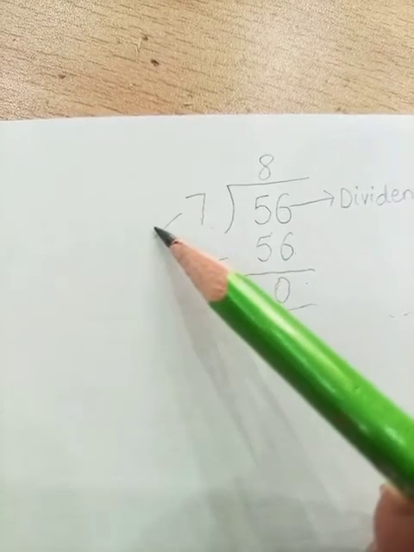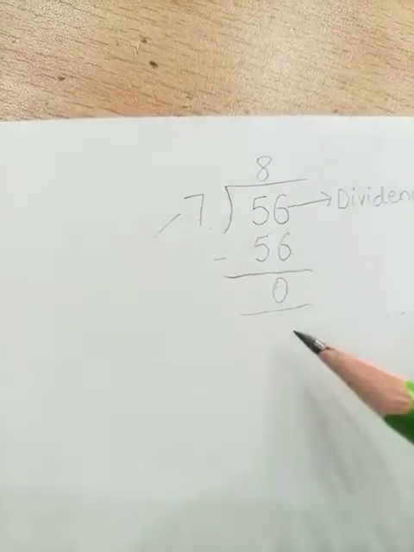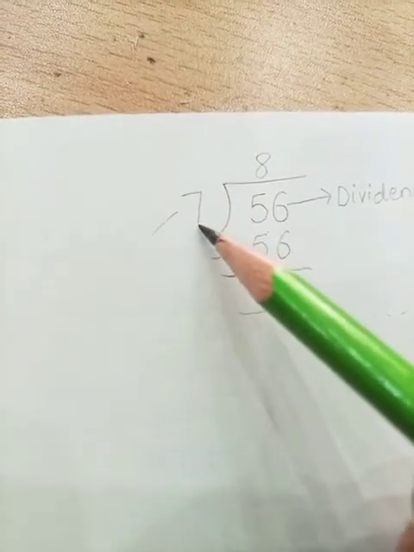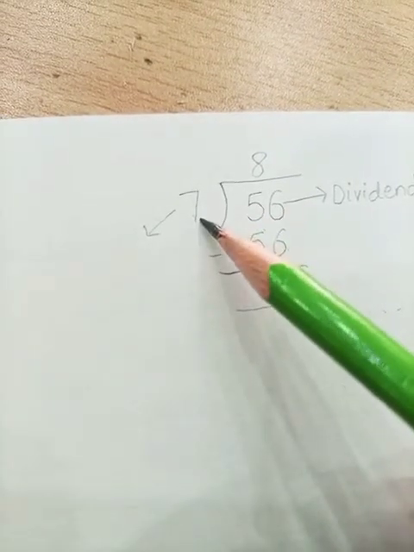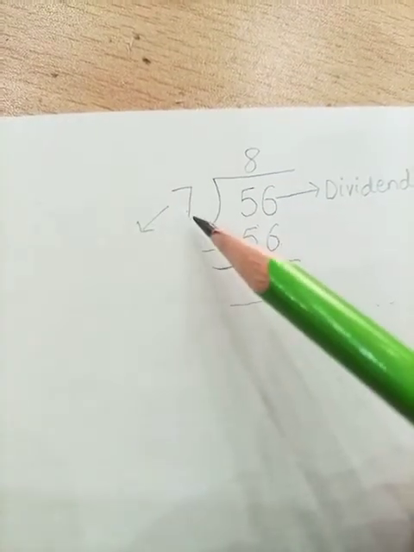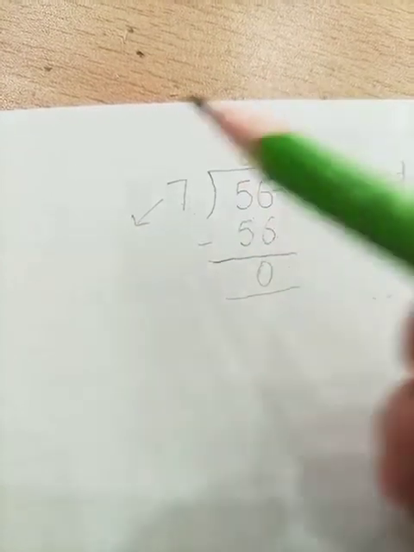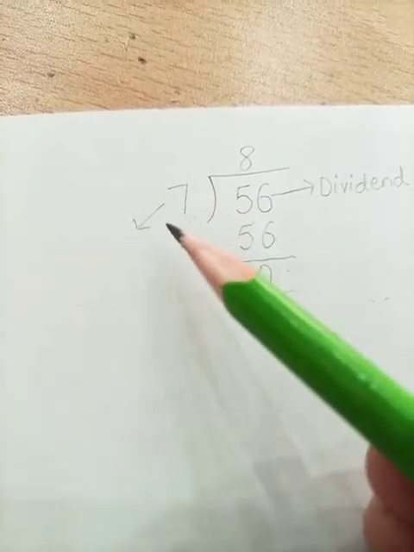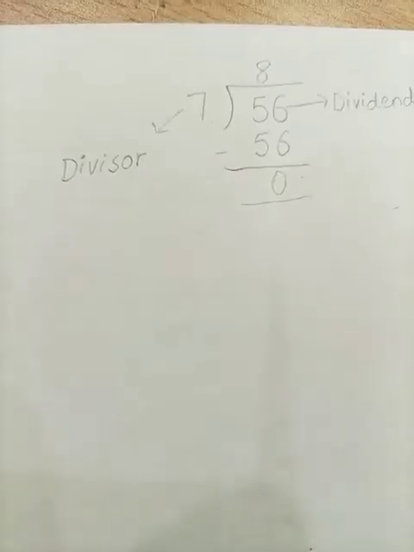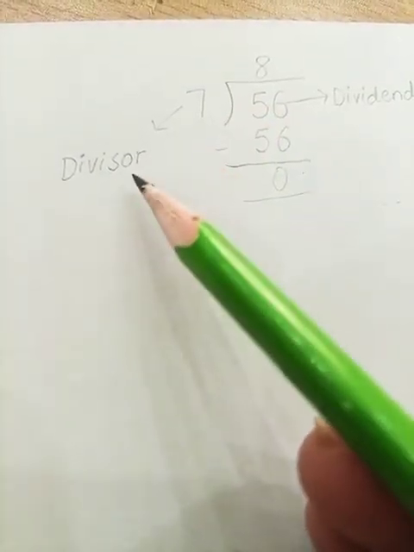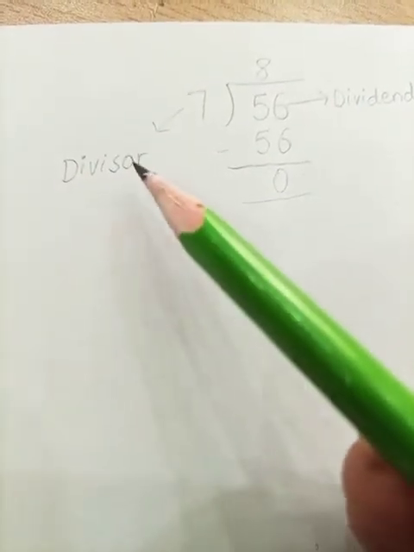So students, tell me, what is the divisor in this question? Yes, the number 7 is the divisor in this question, because we are going to divide through 7. The number through which we are dividing is called our divisor. Read it with me, students. This one is our divisor.